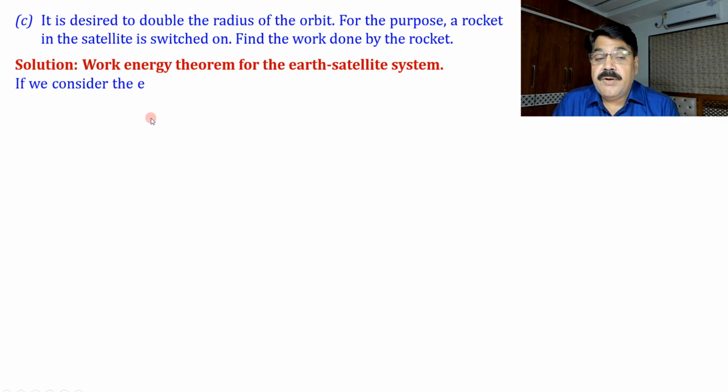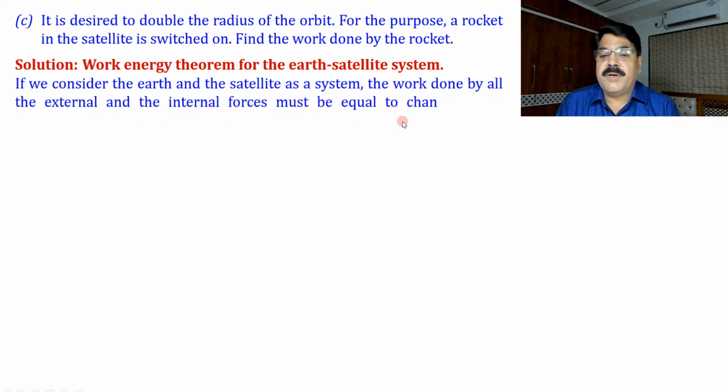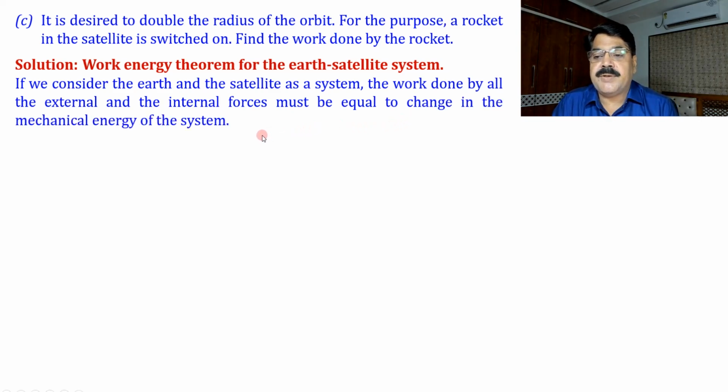For this we will first explore what the internal and external forces are. If we consider the Earth and satellite as a system, the work done by all the external and internal forces must be equal to the change in mechanical energy of the system. That was the theorem. So we have to explore which are the internal conservative forces, which are the internal non-conservative forces, and which are external.